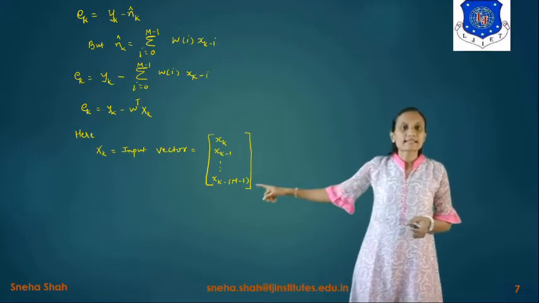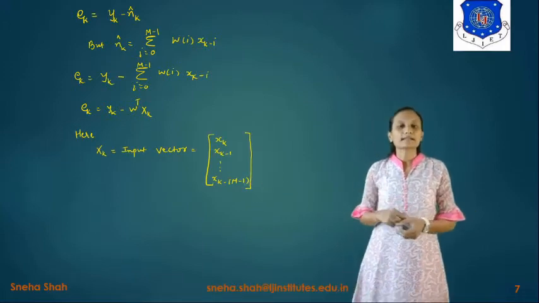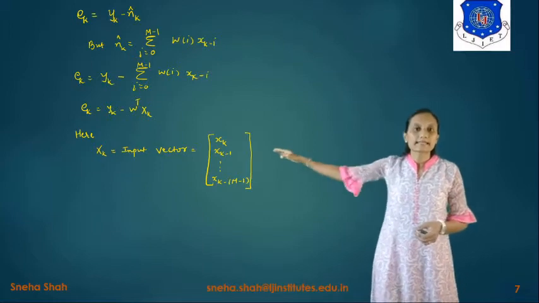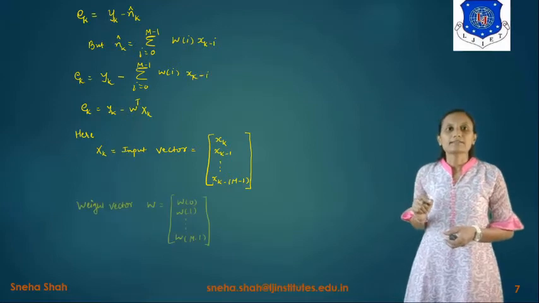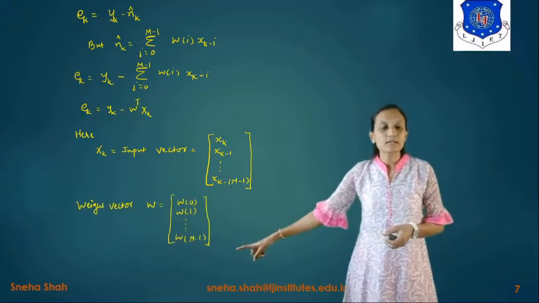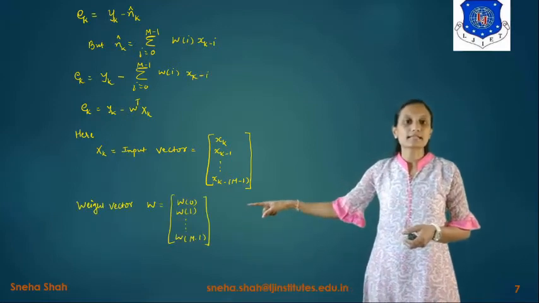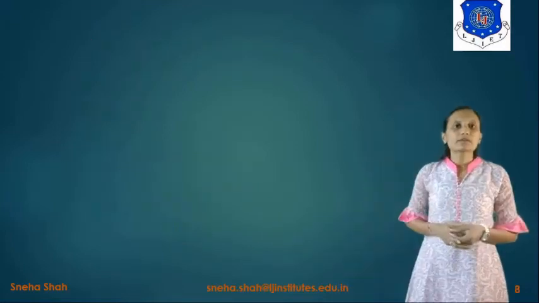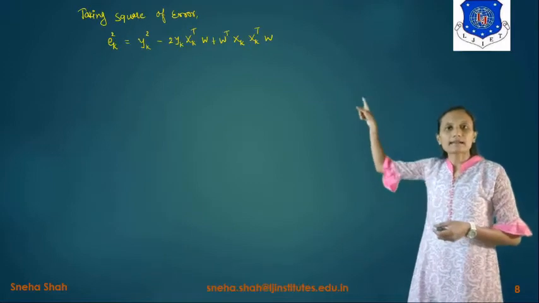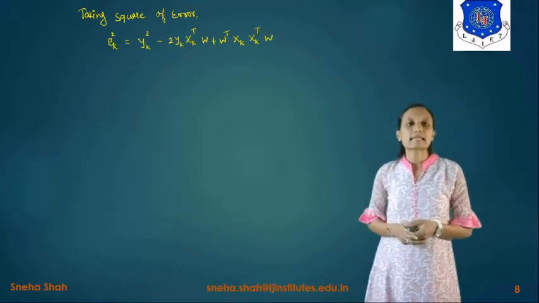Here xk is the input vector, represented as x of k, x of k-1, up to x of k-n+1. And w is the weight vector, represented as w of 0, w of 1, up to w of n-1. Now if we take the square of this error, it will be represented as ek square.